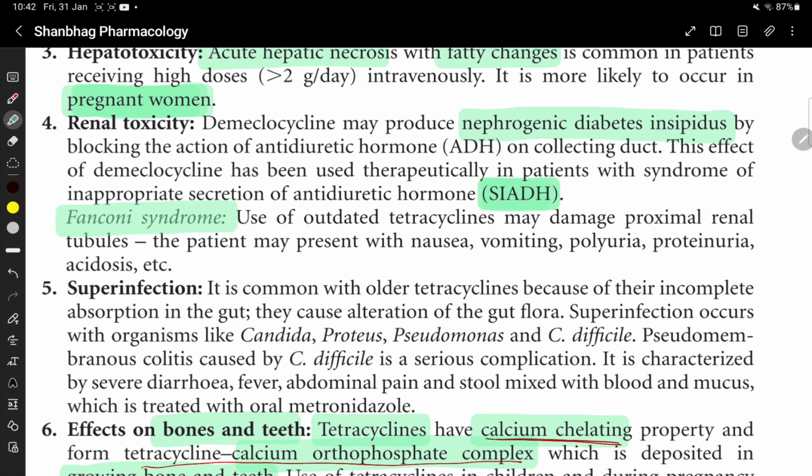Fanconi syndrome. Use of outdated tetracyclines may damage proximal renal tubules. The patient may present with nausea, vomiting, polyuria, proteinuria, and acidosis. This is known as Fanconi syndrome, due to the damage of proximal renal tubules by outdated tetracyclines.